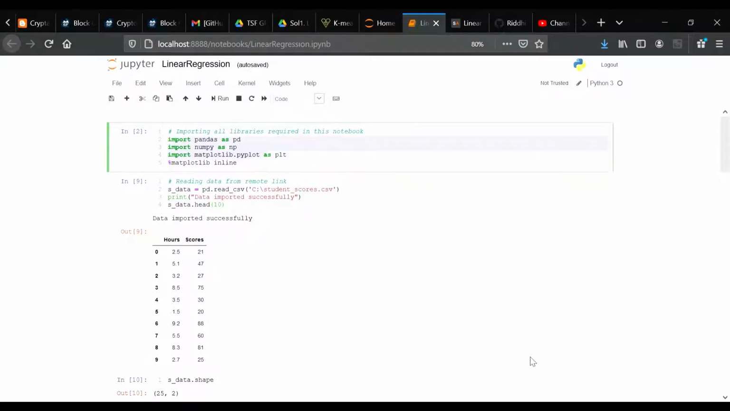Hello everyone, this is my solution for problem statement 1, that is, predict the percentage of a student based on the number of study hours. Here I have used Jupyter Notebook, which is an open source web application for creating coding files online. First we need to understand linear regression to understand the solution that we have created.